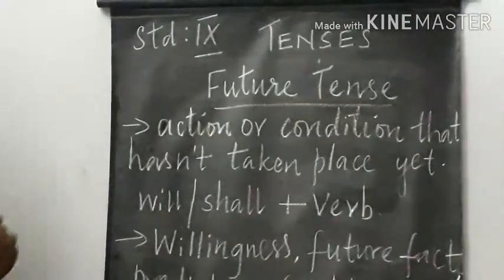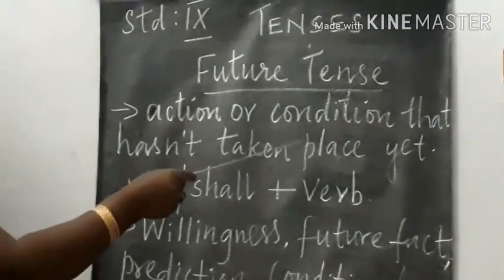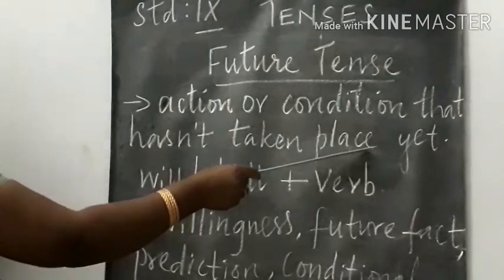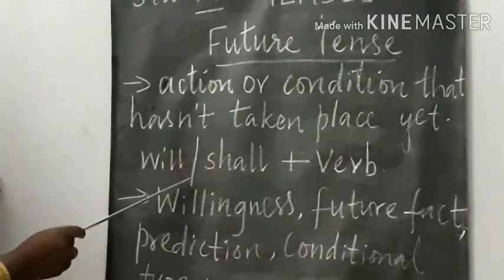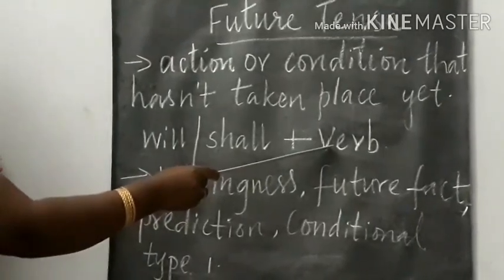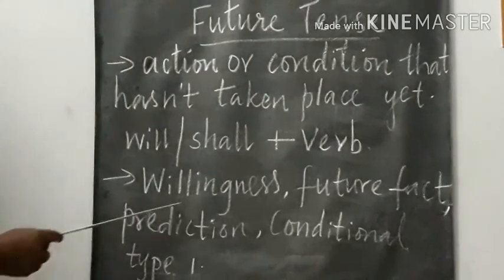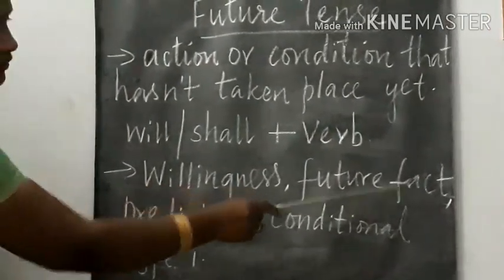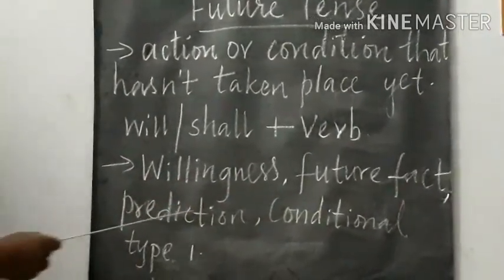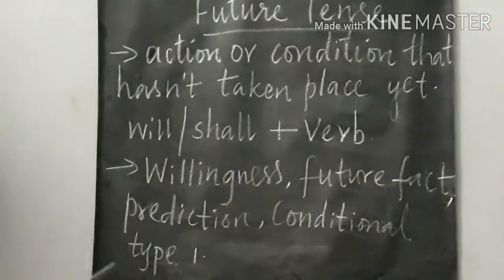Future tense. Future tense is used to represent the action or condition that hasn't taken place yet. The structure is will or shall plus the V1 form of the verb. The future tense is used to express the willingness, the future fact, prediction. It is also used to represent the conditional type 1.